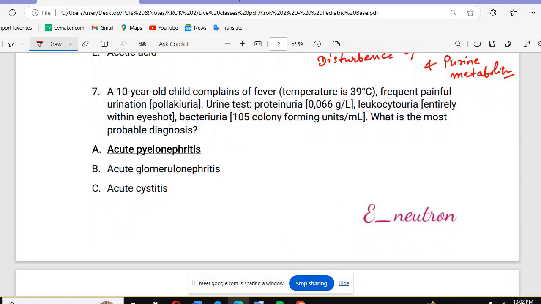Now we have the question. A 10-year-old child complained of fever and frequent painful urination. Urine test: proteinuria, leukocyturia and bacteria. What is the most probable diagnosis? So basically we have a 10-year-old child, the patient will be having fever, along with that frequent painful urination, and in the urine test you will get proteinuria.